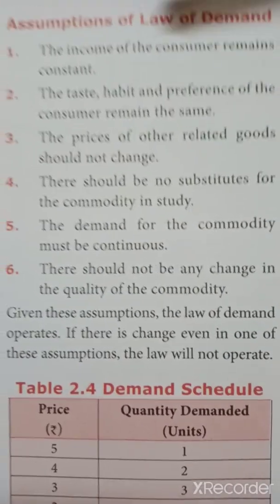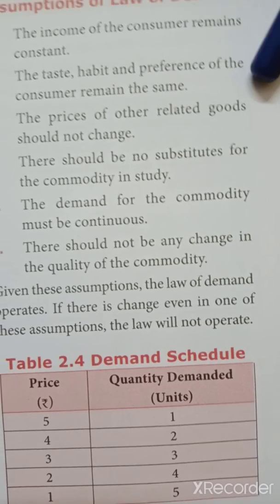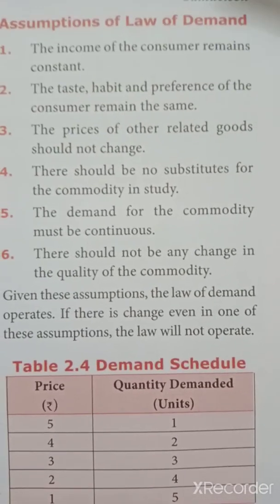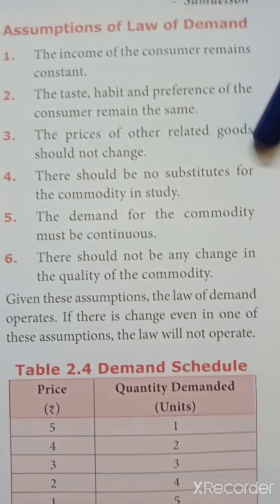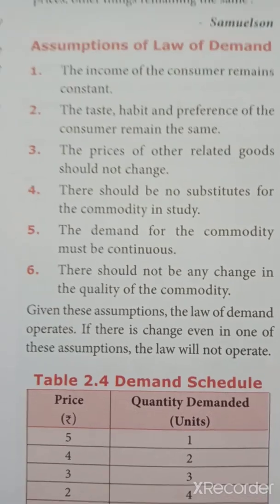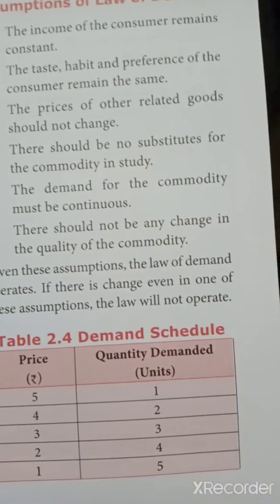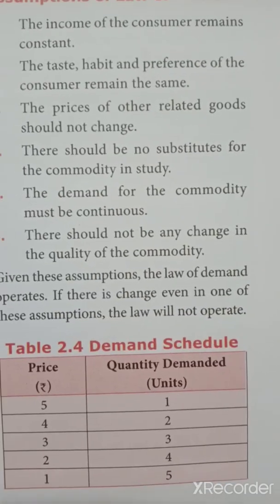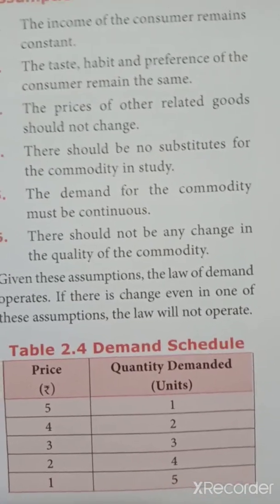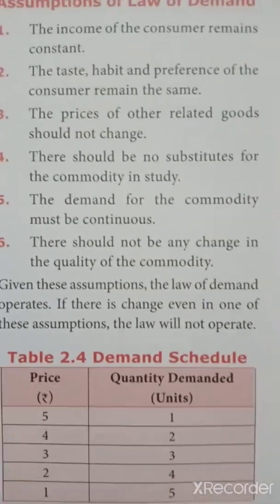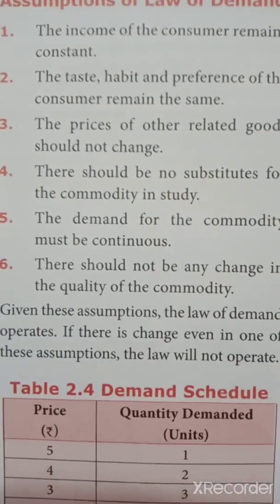Here, what is the assumption saying? The price of other related goods should not change. Then next, there should be no substitute for the commodity under study. I have taken tomatoes as an example. There should not be any other substitute for tomatoes in the market. Next, demand for the commodity should be continuous. You should continuously keep buying the commodity. There should not be any change in the quality of the commodity. The quality of the commodity should not change.